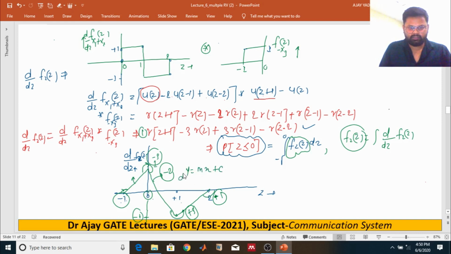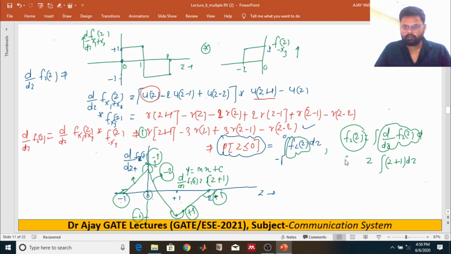Y is the differentiation of f of z, m is 1, x is z, c is 1. So we can say the value of this one is the integral of z plus 1 dz, f of z. Just taking the integration, you will get z plus 1 squared divided by 2, right?